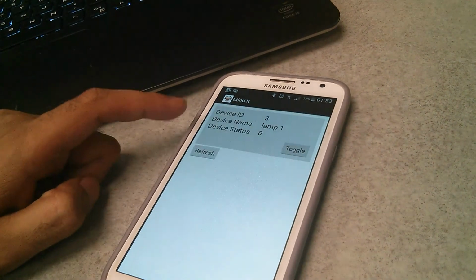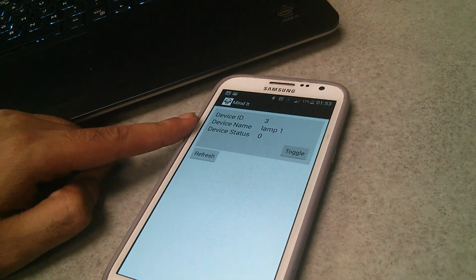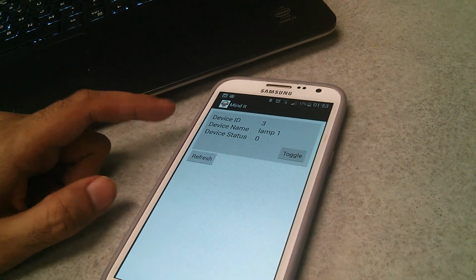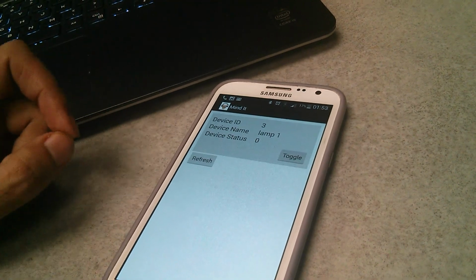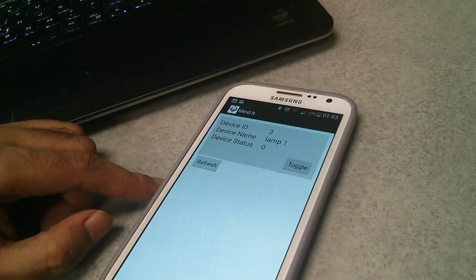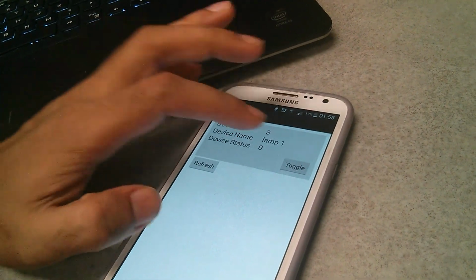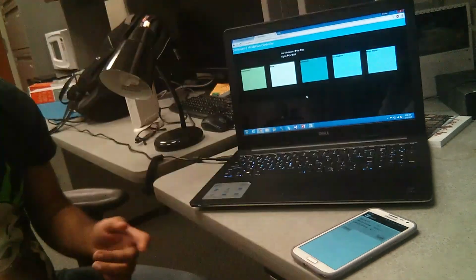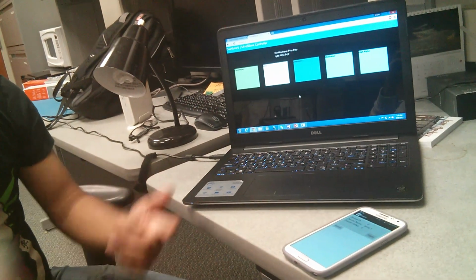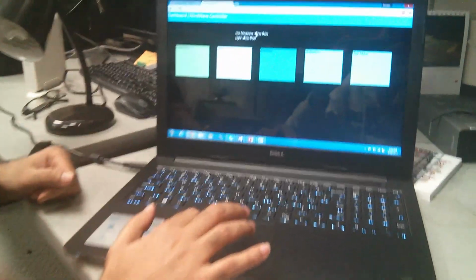So here is the list of devices. This is one device which has device ID, device name, and device status. Device ID does not make much sense right now, but device name is lamp 1 and device status is 0. So I can just click on toggle to switch on the light, and when I click on toggle again, the light switches off.